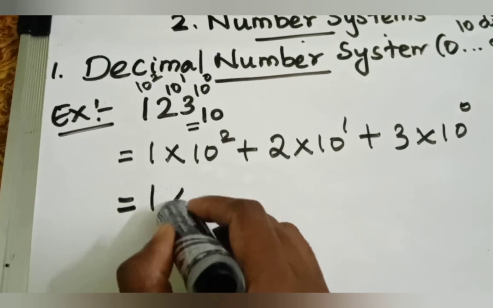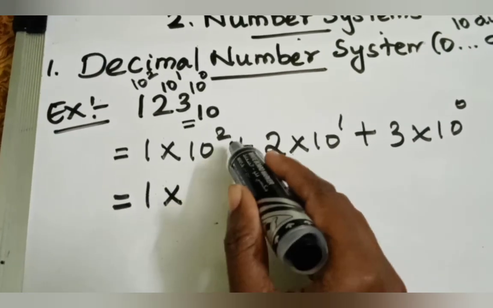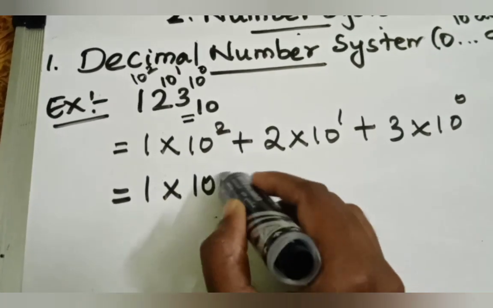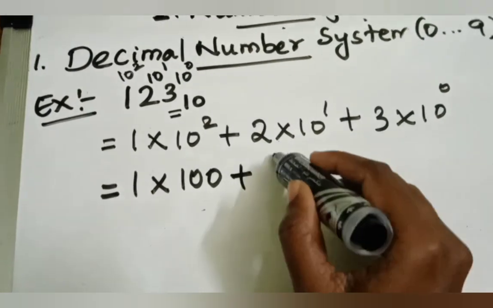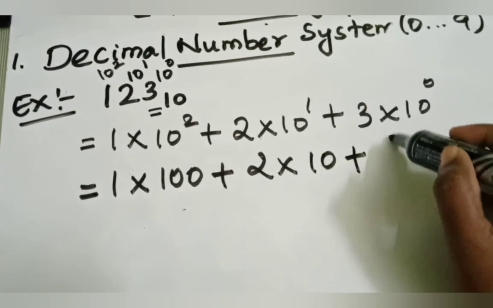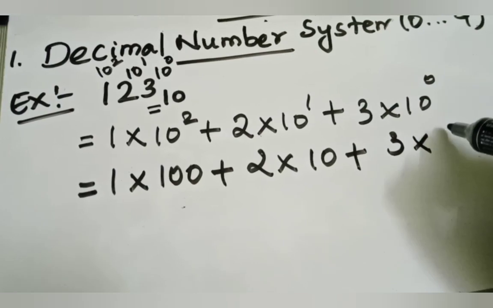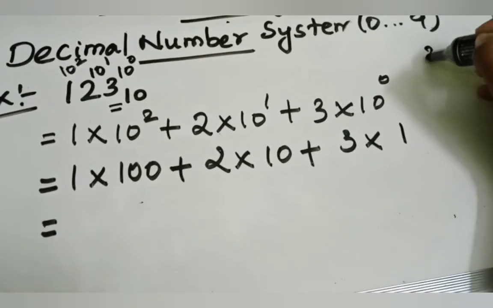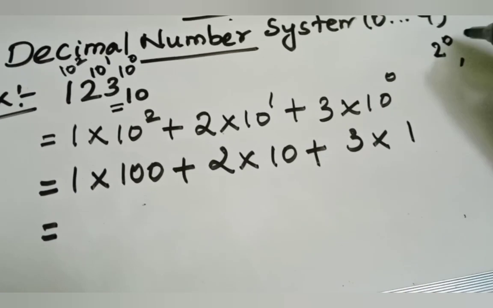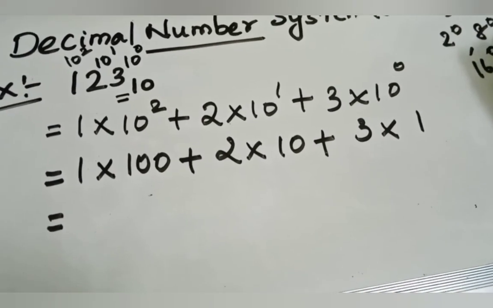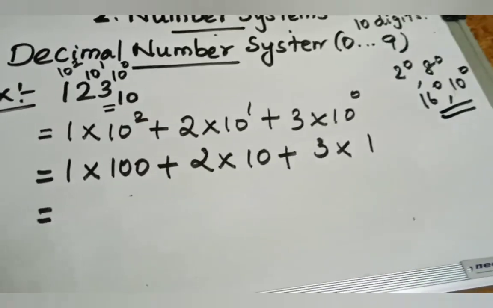So 1 into 10 to the power 2. 10 to the power 2 means 10 into 10, which is 100. Plus 2 into 10 to the power 1, which is 10, plus 3 into anything to the power 0, which is 1. Anything to the power 0, whether 2, 8, 16 or 10, is 1.